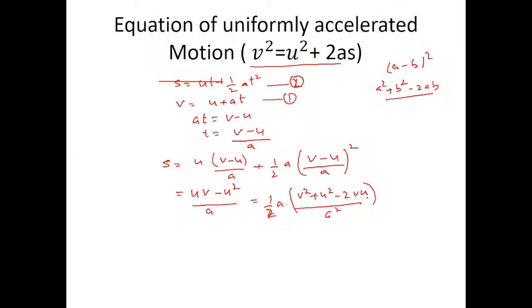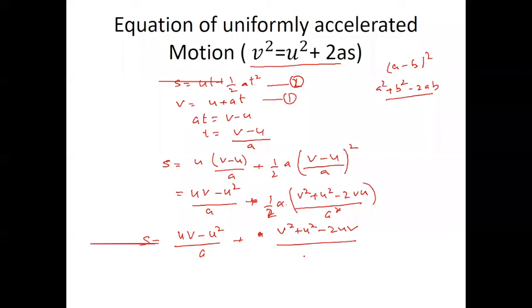Just give 2 minutes and then we'll solve this equation, and then we'll close today. So the answer is s equal to, with 2a square, and 1 a is cancelled, so uv minus u square over a, plus (v square plus u square minus 2uv) over 2a.